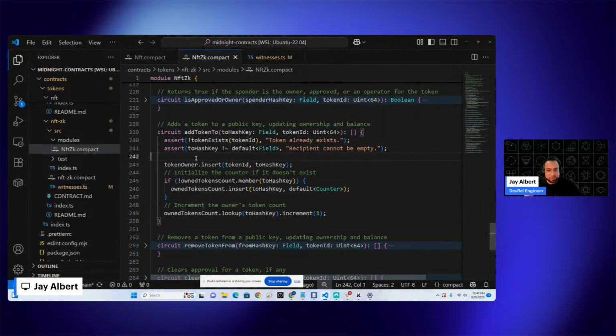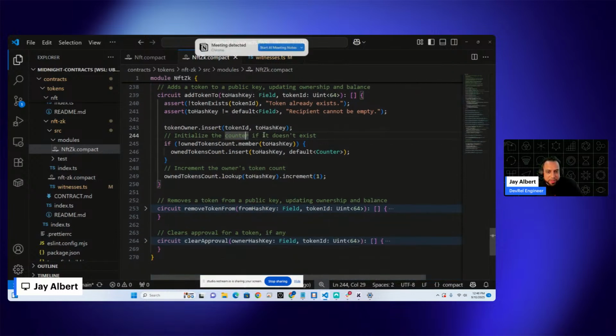Ultimately, once we pass those assertions, we want to take a look at that token owner mapping, and we want to insert the token ID and then that hash. So we're not revealing the person's public key. We're revealing a hash of their public key that's made with a local secret. So this is where we can publish things onto the ledger, but not actually reveal the person's identity or accounts associated with it.